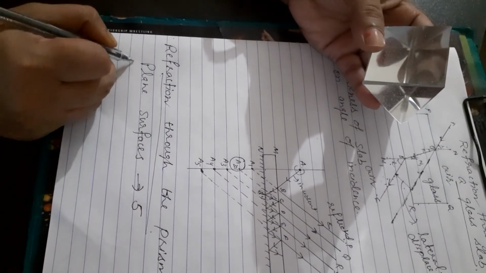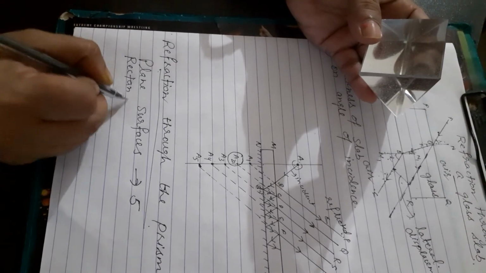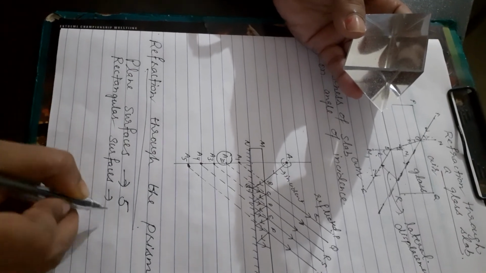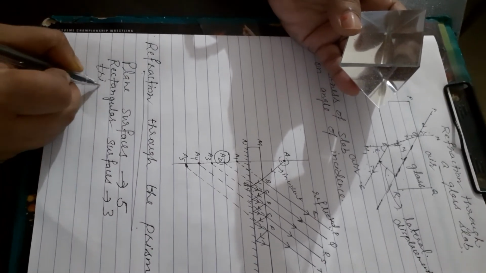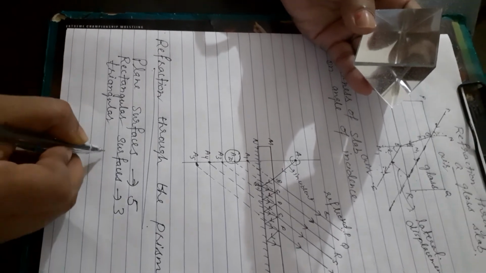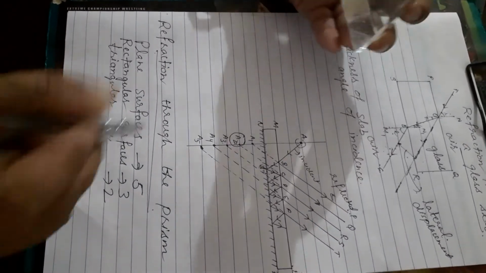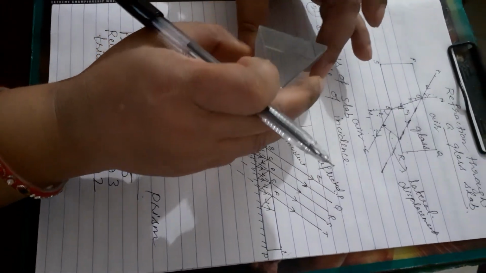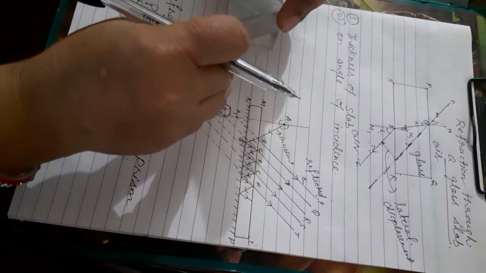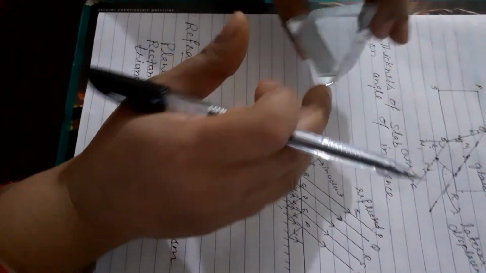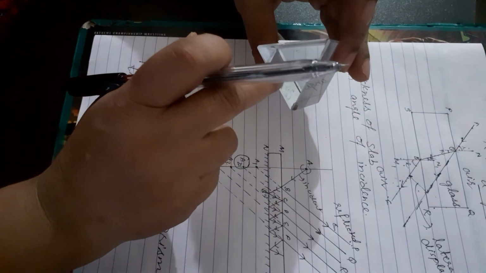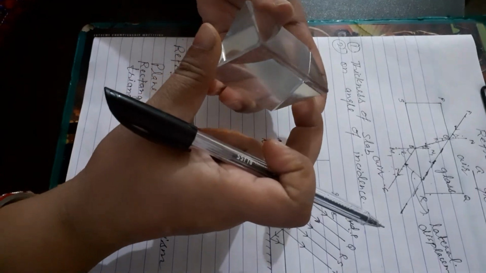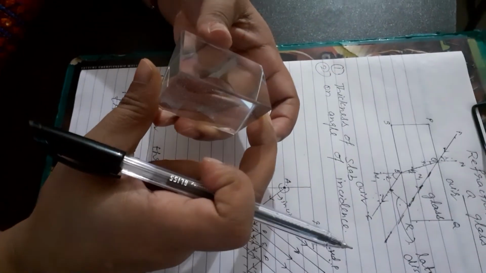Rectangular surfaces are 3, and triangular surfaces are 2. Whenever we perform the experiment, you have to draw the boundary of the prism, that is, its outline. This triangular part is called the principal section of the prism. This or this, that is called the principal section of the prism.